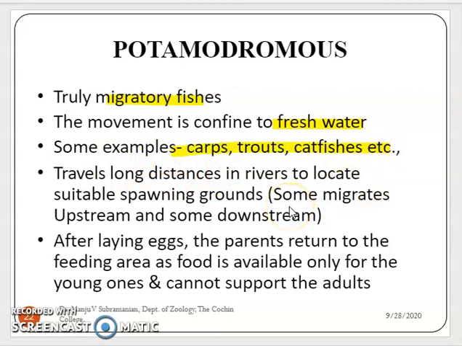During this type of migration, they travel long distances in the rivers to locate suitable spawning grounds. Some migrate upstream, whereas some migrate downstream. After laying the eggs, the parents return to the feeding area, as the food is available only for the young ones and cannot support the adults.